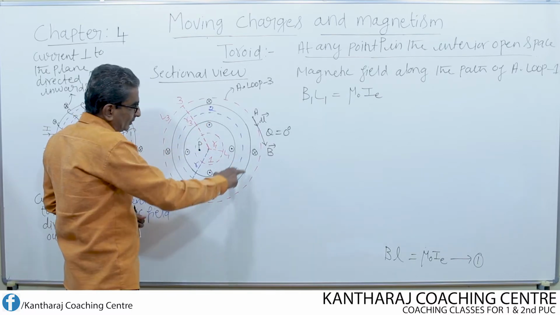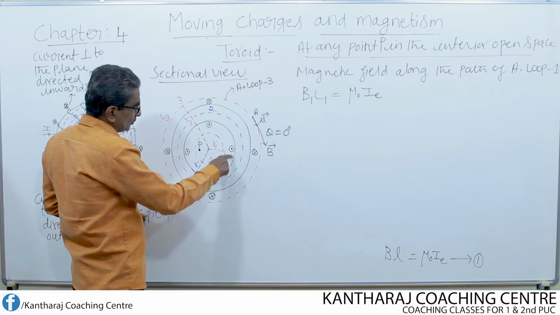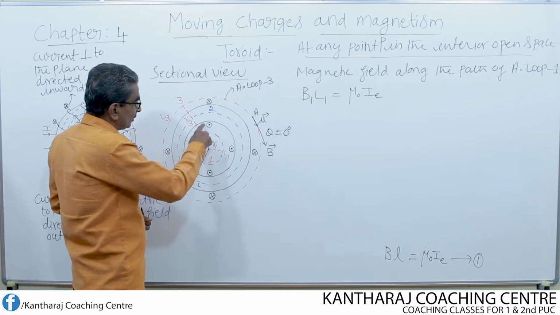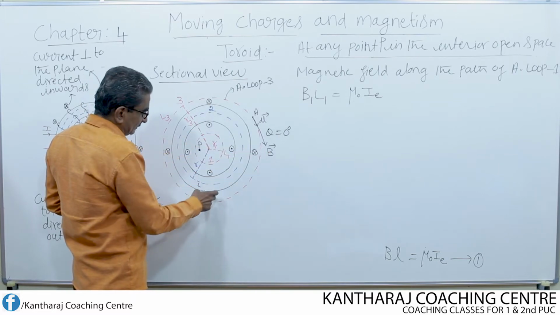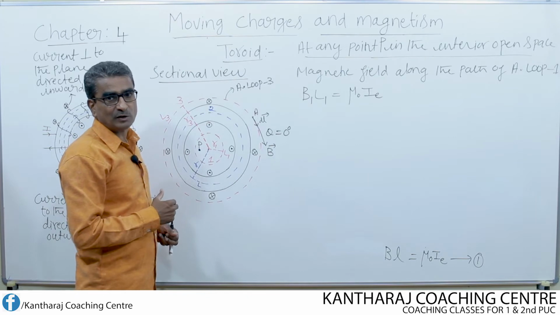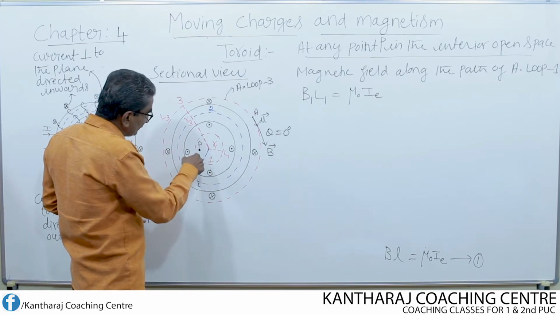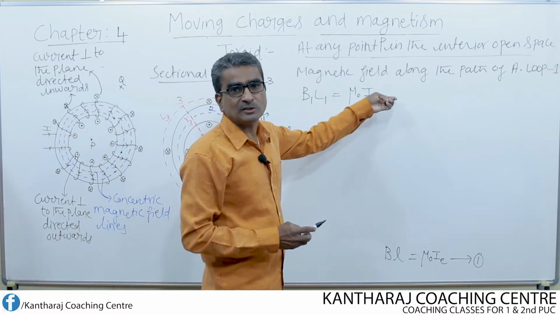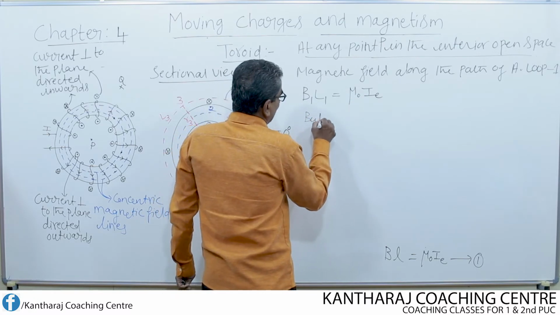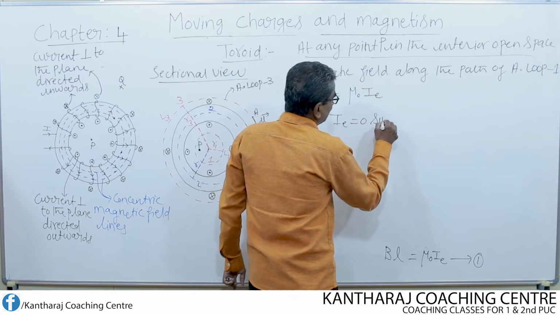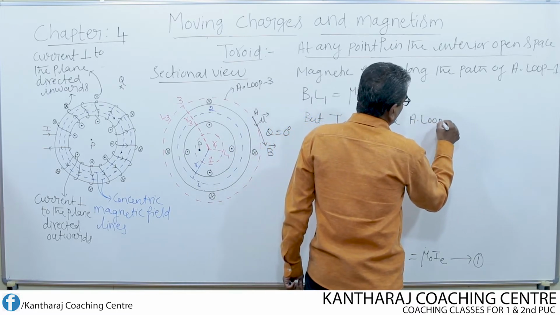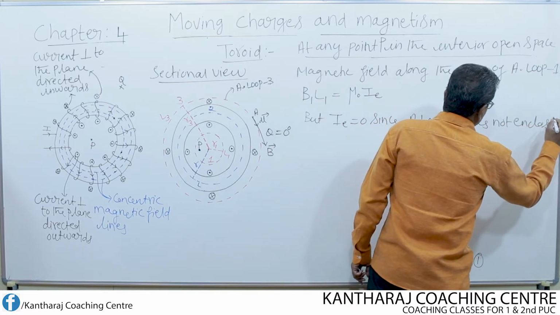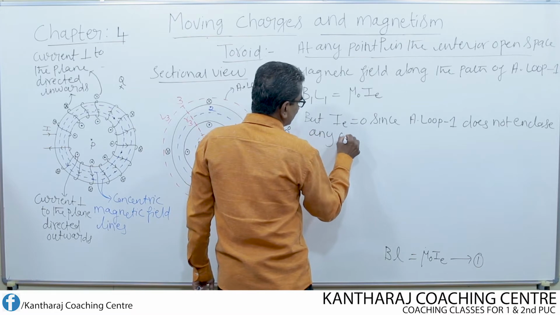Overall, you can also confirm this like this. You just look into these marks. None of the marks is lying inside this Ampere loop 1. All these marks, this and also this, represent the direction of flow of current. That means no current is passing through this Ampere loop 1. So therefore, what is IE? IE is equal to 0, since Ampere loop 1 does not enclose any current.